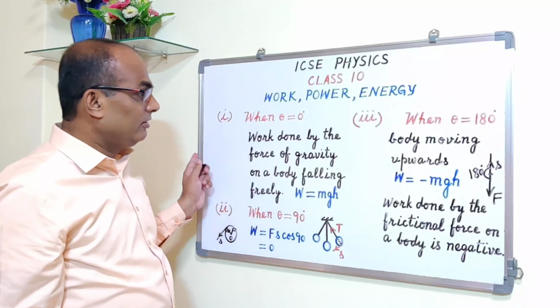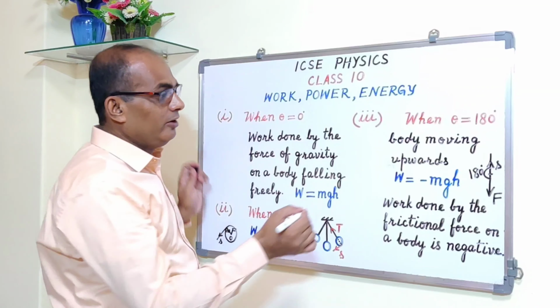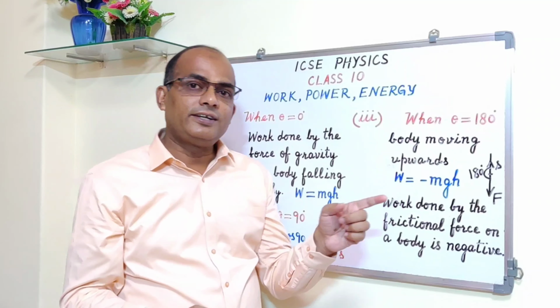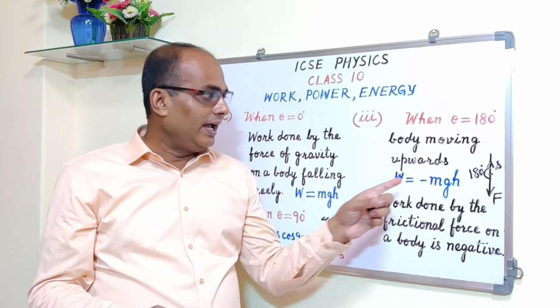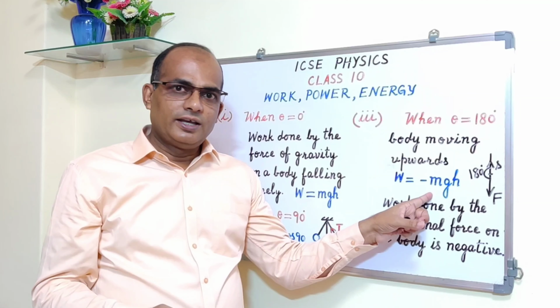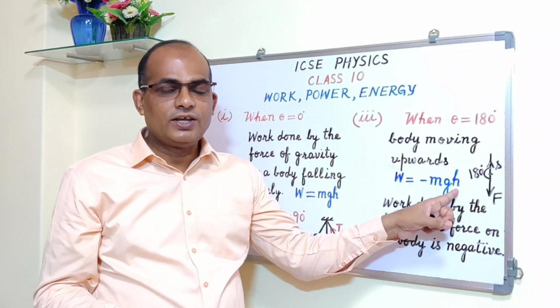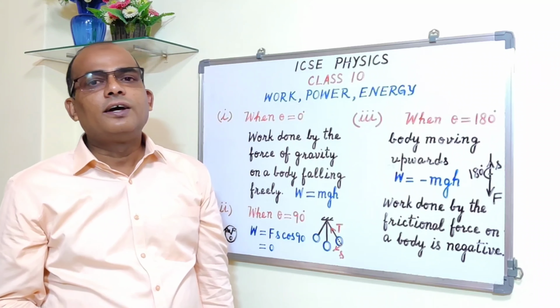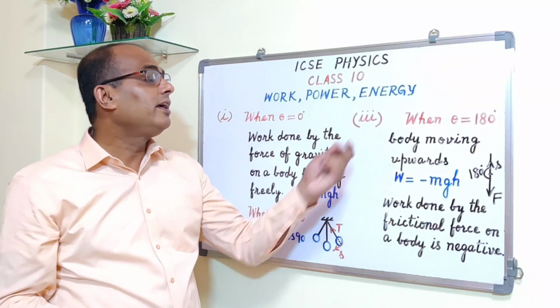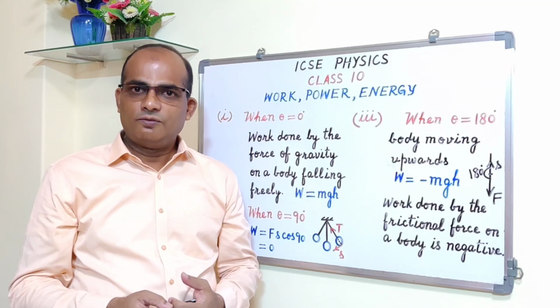And again you use that formula, W is equal to Fs cos theta, and you put theta is equal to 180 degree, so cos 180 will be minus 1. Alright, and F is equal to mg. And in place of S you write down h. So then you get W is equal to minus mgh. Alright, this is the case when theta is equal to 180 degree. Fine, clear?